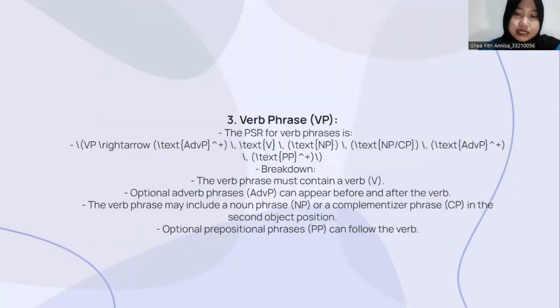The third is verb phrase or VP. The PSR for verb phrases is: verb phrase goes to an optional adverb phrase, the verb, then a noun phrase or CP, then optionally another adverb phrase, and the last is a prepositional phrase. And the analysis, or the meaning, is that the verb phrase must contain a verb. Optional adverb phrases can appear before and after the verb, and the verb phrase may include a noun phrase or a complementizer phrase in the object position. Optional prepositional phrases can follow the verb.